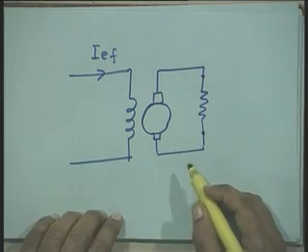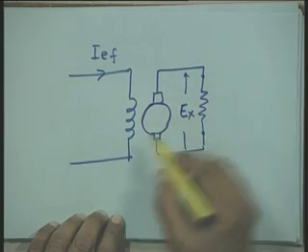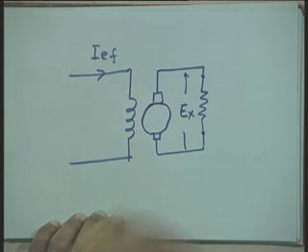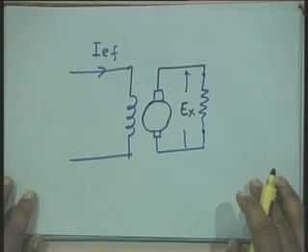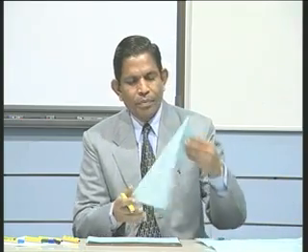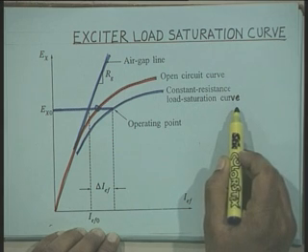Now if you plot the characteristic relating the terminal voltage Ex with respect to IEF, this characteristic will take care of two aspects, saturation as well as the armature reaction effect, and this characteristic is called the constant resistance load saturation curve.